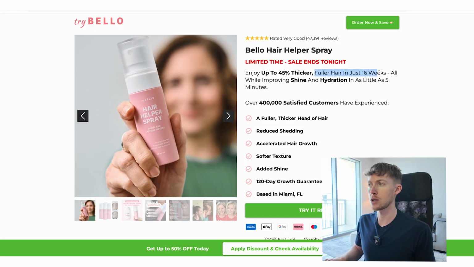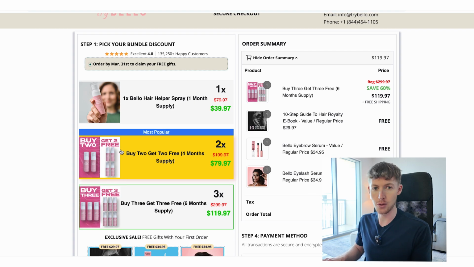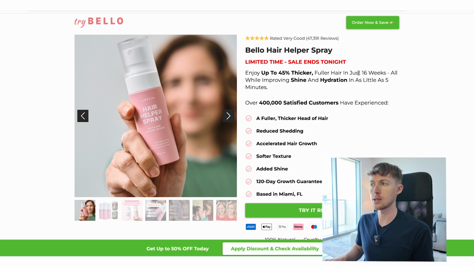Now let's talk about some additional elements that are going on here with this brand that are doing very, very well. The first thing is that with a consumable product, the good thing is, especially if it's health related, you can set the scene and set the tone and the frame that you need this product for X amount of days, weeks, months, whatever it is, to see results. So this brand is saying for the hair, under 16 weeks, and then you could say 1 bottle is going to last you 4 weeks. So technically you need 4 bottles. 4 bottles, you can get it with a buy 2, get 2 free. So you're linking that back to ultimately what you want the customer to do.